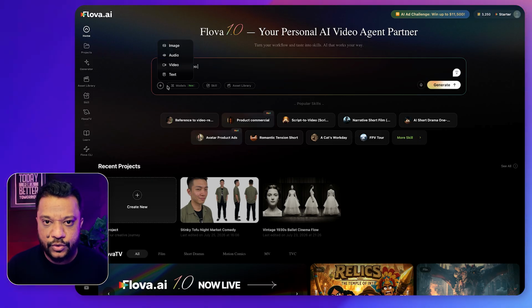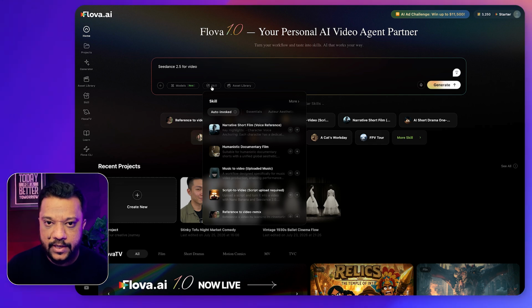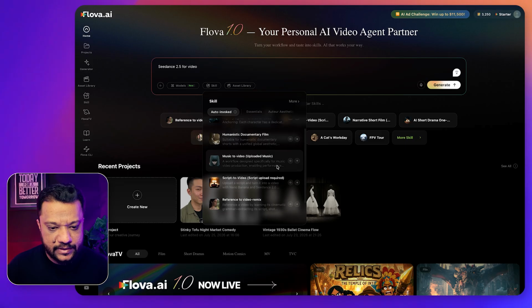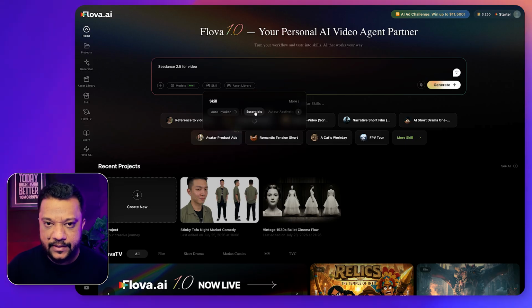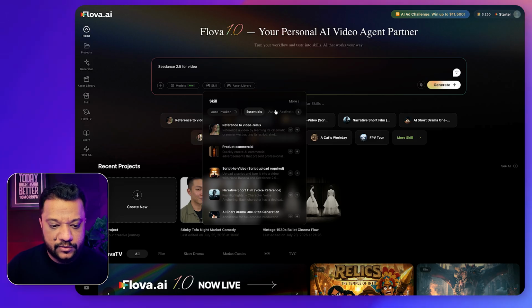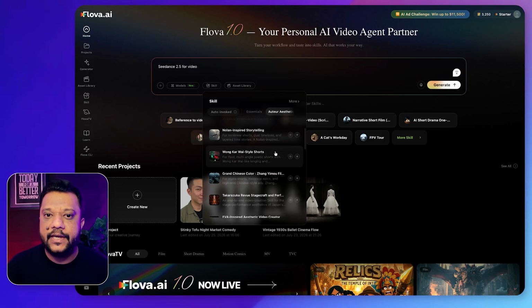I'm going to show you how I created this long form AI video with all the character consistency with just one prompt. As I mentioned, Flova AI has Seedance 2.5 support, and you can see the Seedance 2.5 model is visible inside, which you can select and generate the short film. The best part is skills are already built in for each and every use case.